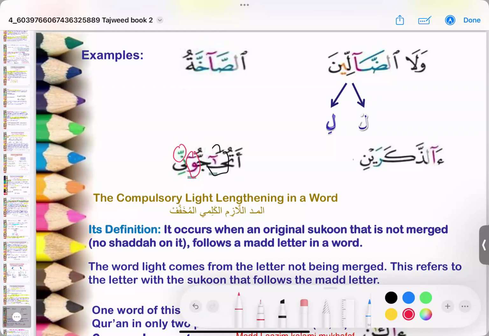There's no ghunna on the jim, but there's a ghunna on the noon, which is 2 counts. There's a noon shadda, so keep that in mind. So you're doing the 2 mad lazims, plus the ghunna on the noon, plus this mad here. So every letter is being given its haqq.